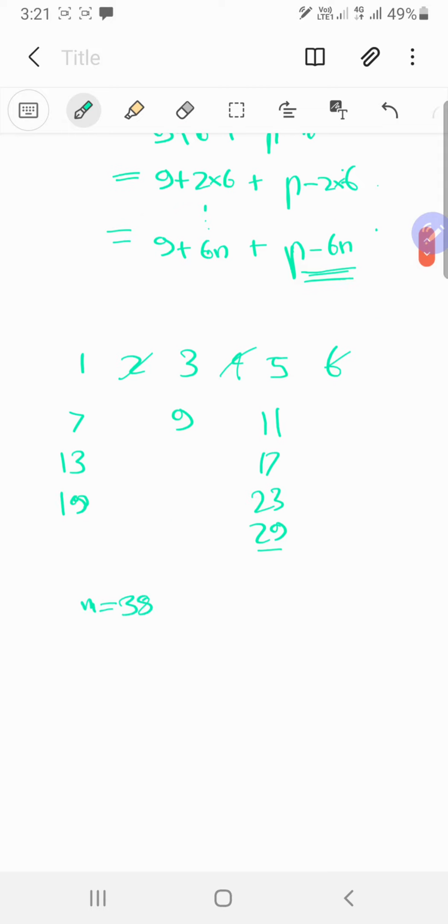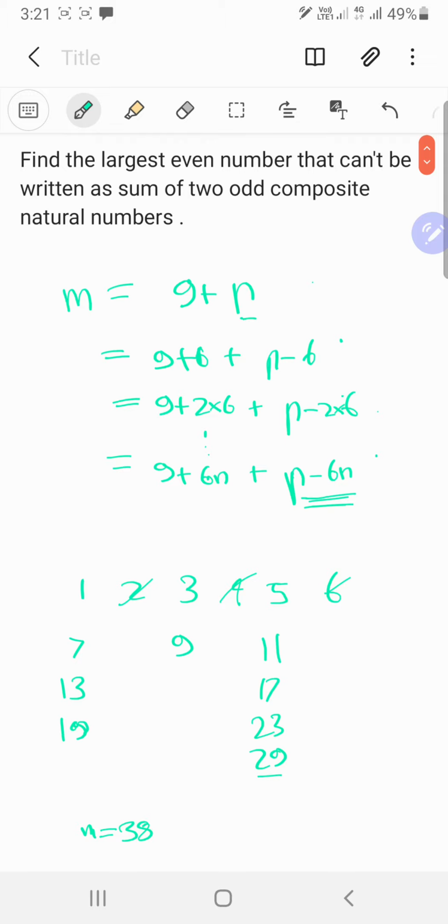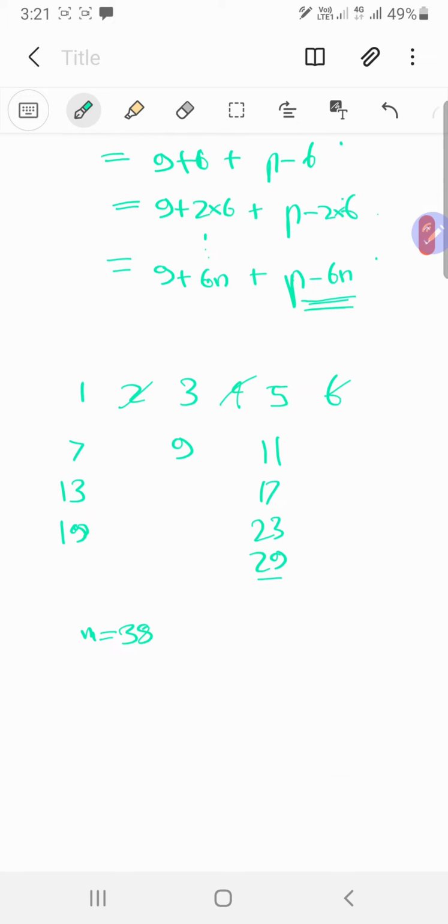And let's check if 38 is in fact the biggest even number that can't be written as a sum of two odd composite natural numbers. So 38 can be written as well. If you want to write it as the sum of two odd composite numbers, you have to have at least one odd composite number. So what's the smallest odd composite number? It is 9, obviously, just as I told you. So it's going to be 9 plus 29.